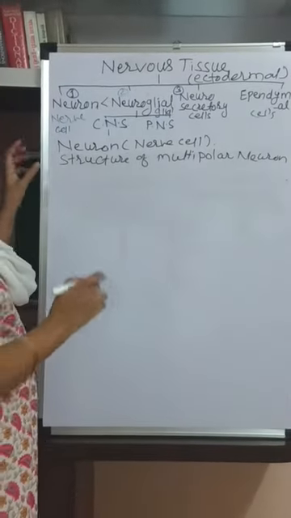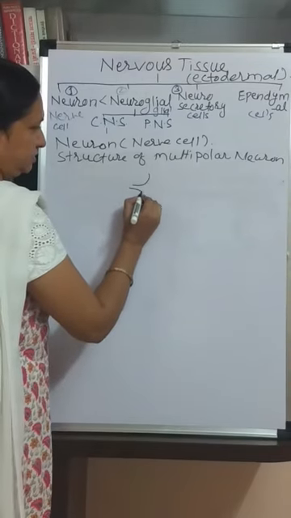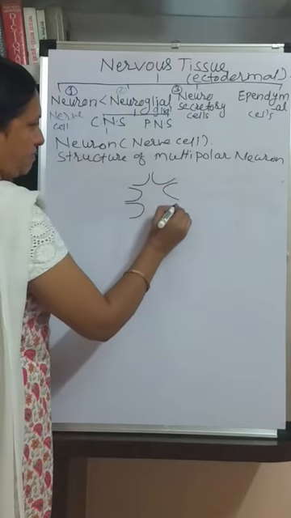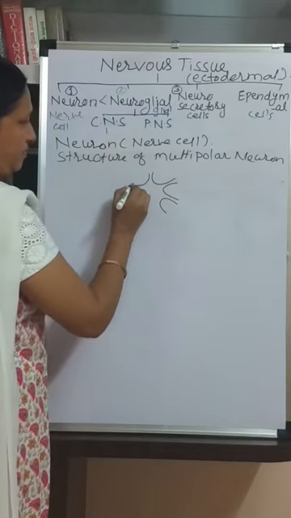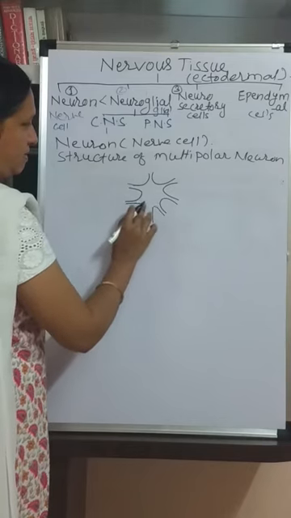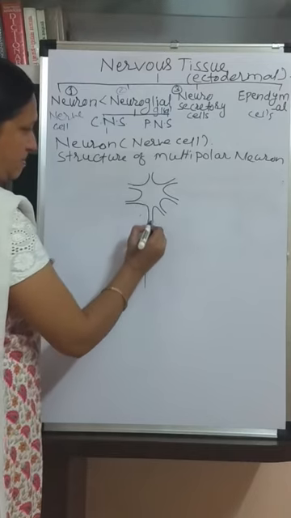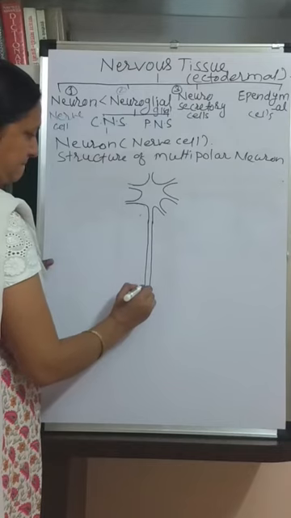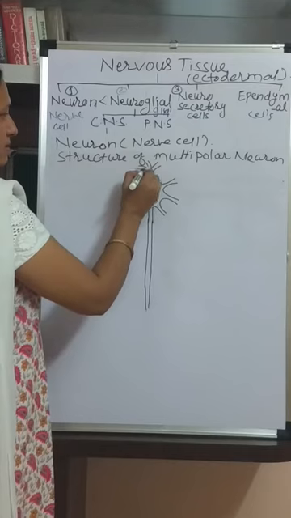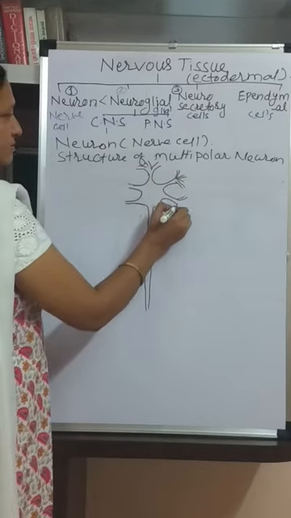Now see here the structure of the multipolar neuron. This is the multipolar neuron.